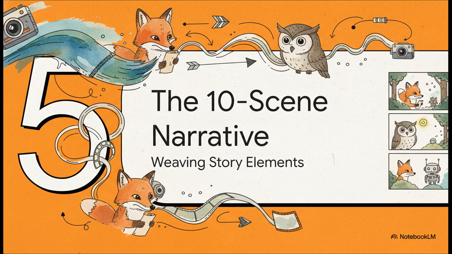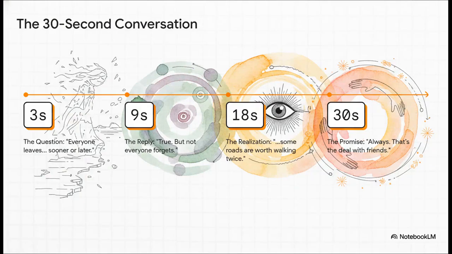And now, let's see how all of these pieces, the watercolor style, the specific characters, and those camera rules, all come together to bring our story to life scene by scene. This 30-second timeline takes us on a complete emotional journey. It kicks off with a feeling of abandonment, then moves to a quiet reassurance. It peaks at this moment of profound realization, and it ends with a warm promise of friendship. A whole story in 4 lines.